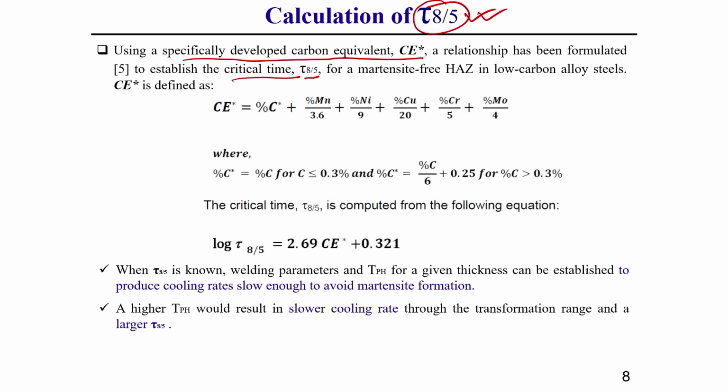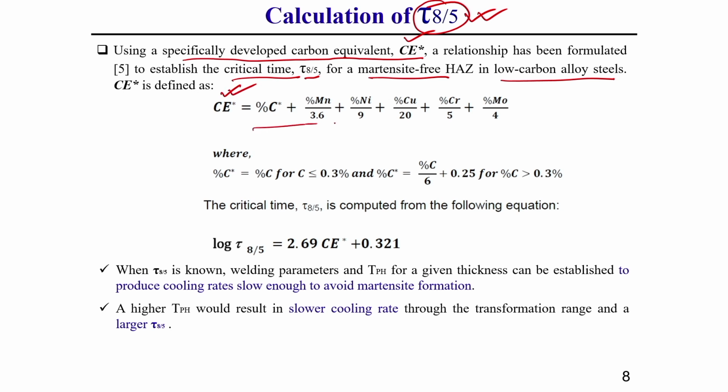This T8/5 should be such that our heat affected zone is martensite free in the case of low carbon alloy steel. So, to get a martensite free structure, what this T8/5 should be, you can calculate by using this especially developed carbon equivalent. What I am telling, understand? What is this especially developed carbon equivalent Ce star?